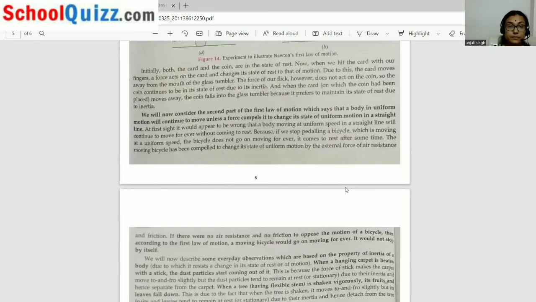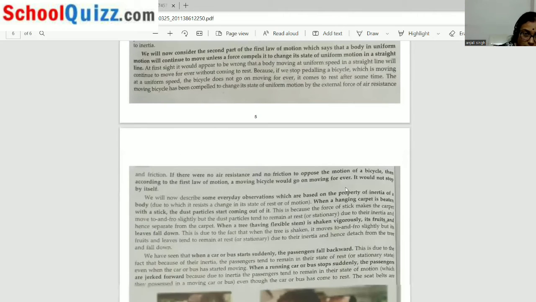Please read it on your own also. We'll consider the second part of the first law of motion, which says that a body in uniform motion will continue to move unless a force compels it to change its state of uniform motion in a straight line. Means the body will remain in its motion unless we apply a force which brings the object to rest.